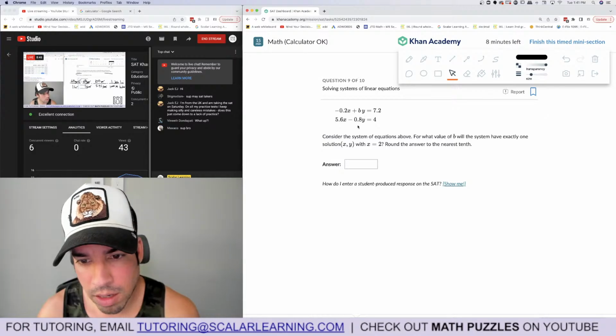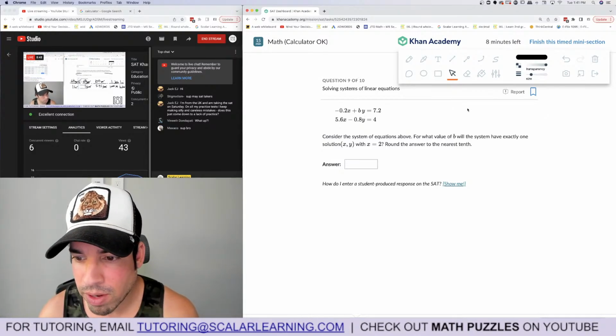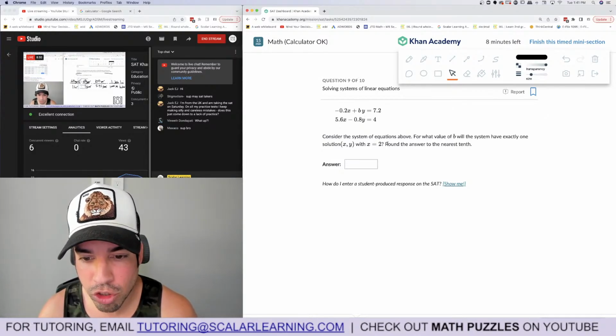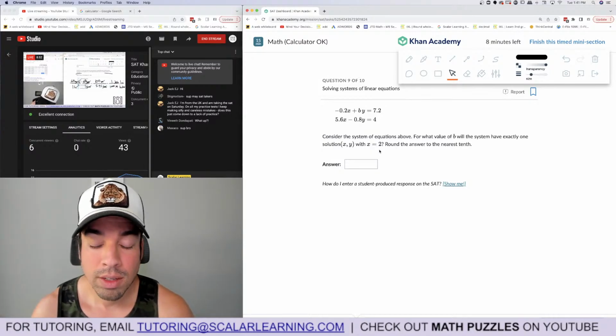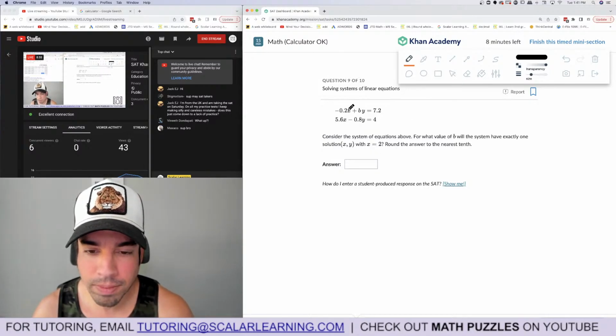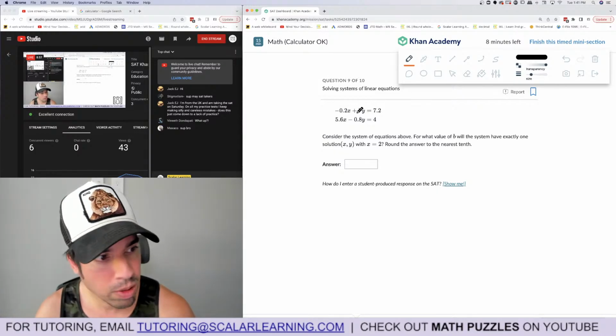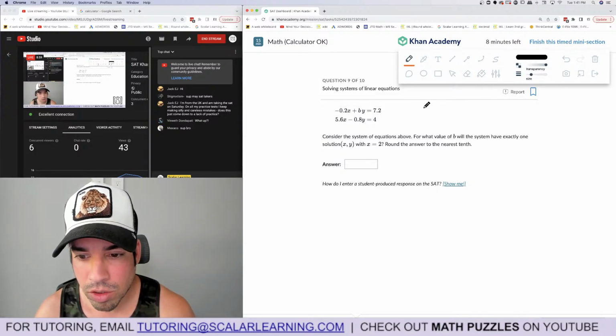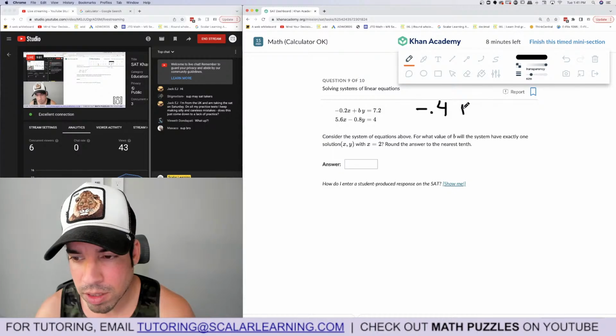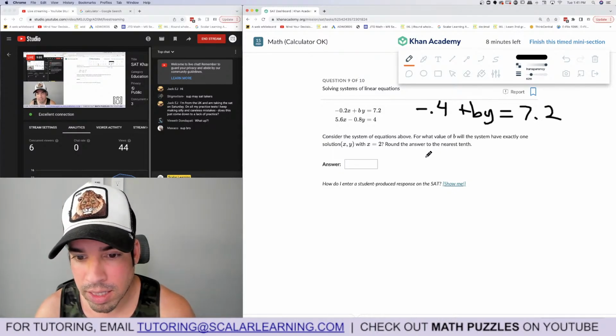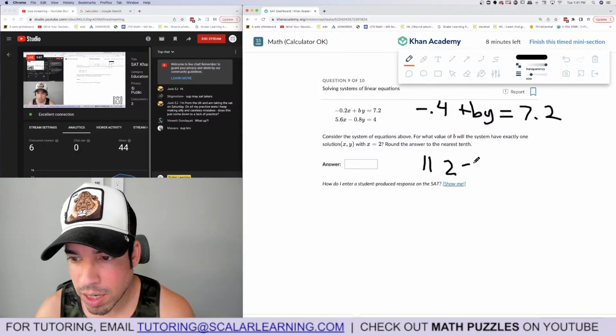Negative 0.2, this plus this equals this. Consider the system of equations. For what value of B will the system have exactly one solution with x equals 2? Got it. So if we plug in 2 for both of these, negative 0.4 plus By equals 7.2, and 11.2 minus 0.8y equals 4.